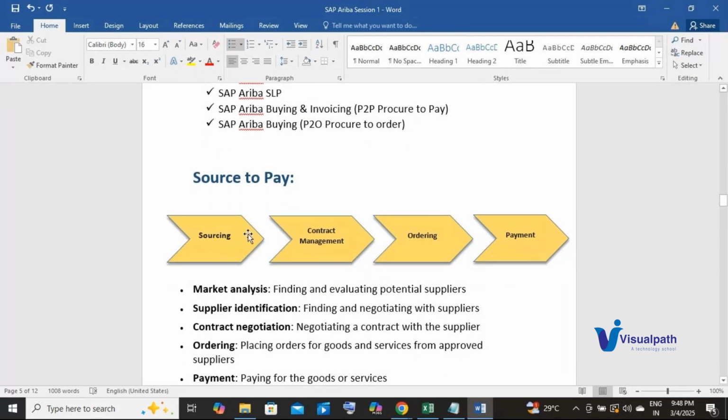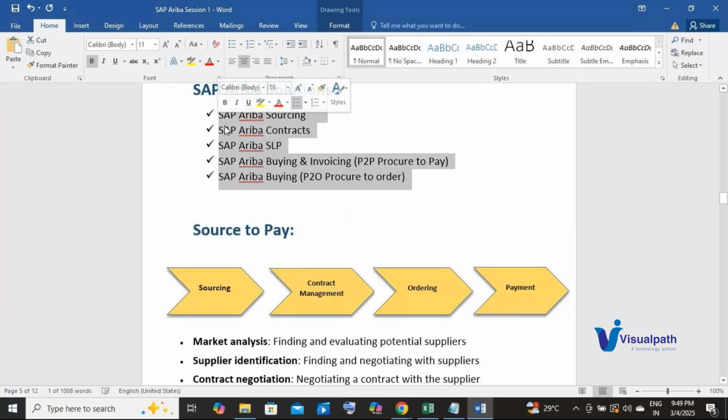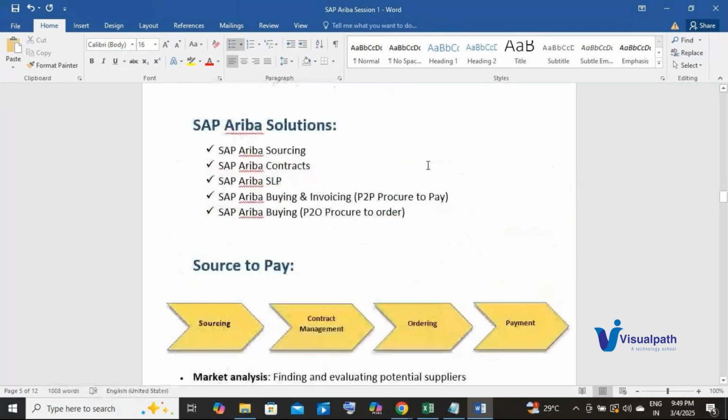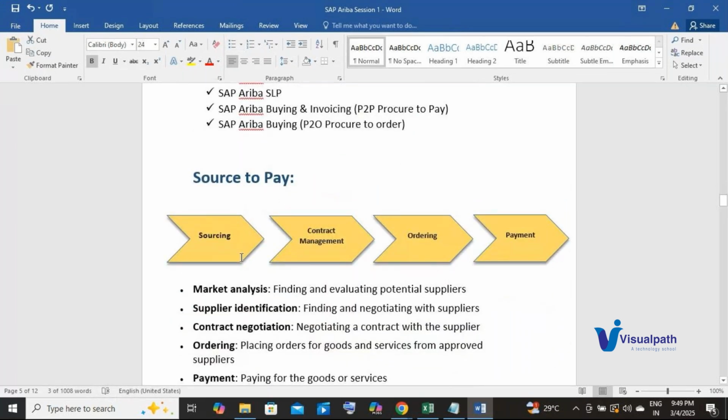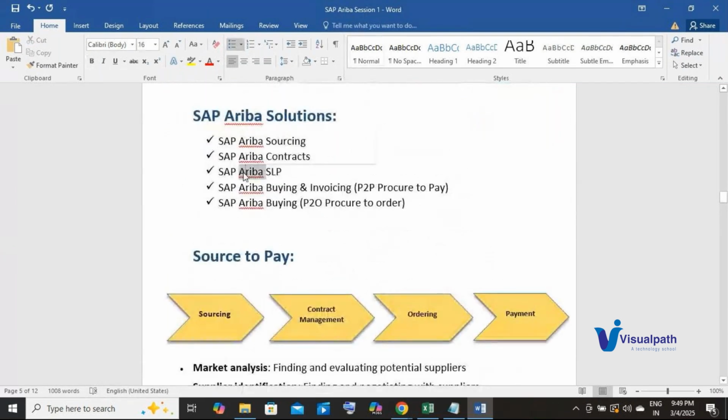So with that, we have seen all the phases and all the activities that are performed in the source to pay cycle. We started with sourcing, where we identified the supplier, we established the contract in contract management, we placed the order, we received the goods, and we made the payment using all these solutions of SAP Ariba. So that's how we can use these SAP Ariba solutions to perform the activities involved in the source to pay cycle.